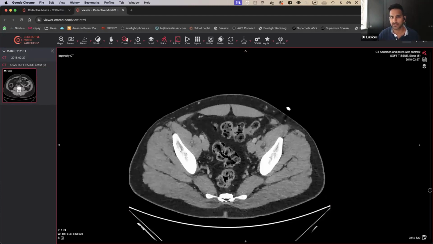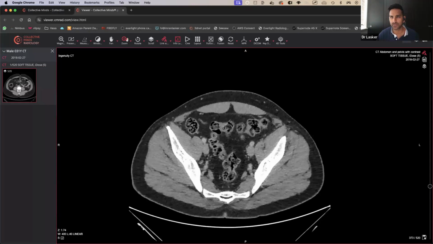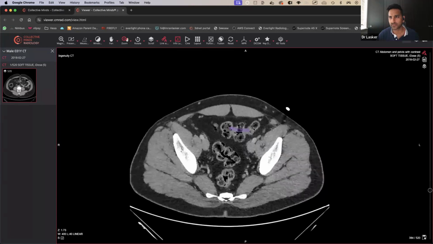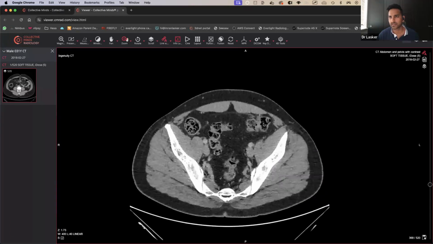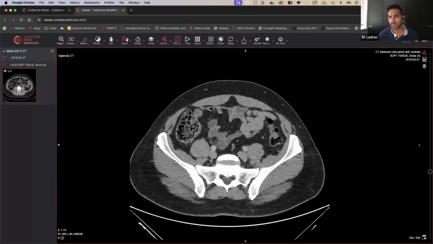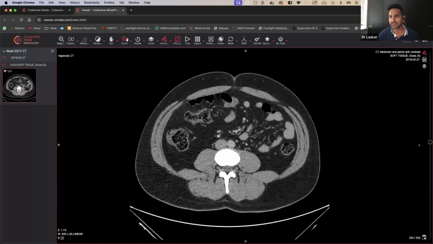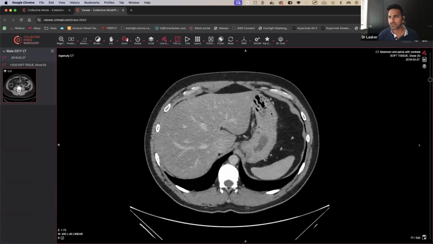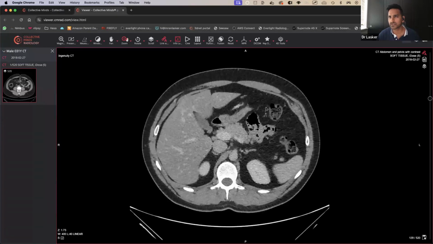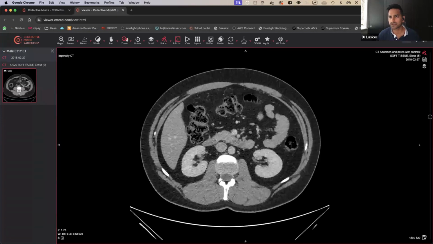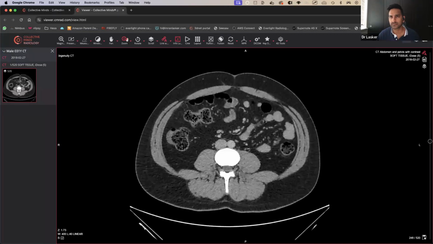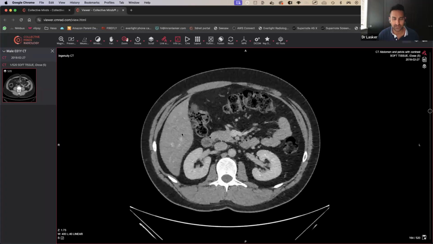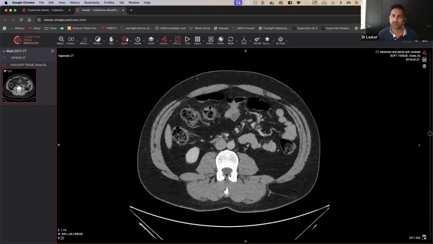Rectum, all the way around, bit of fecal loading, sigmoid colon. We're coming up this way, across this way. I think we're okay. Coming up here. Okay, we're coming up to the descending colon, splenic flexure, transverse colon, all the way across. Looks okay, looks okay. Okay, we've come to the hepatic flexure, coming all the way down.